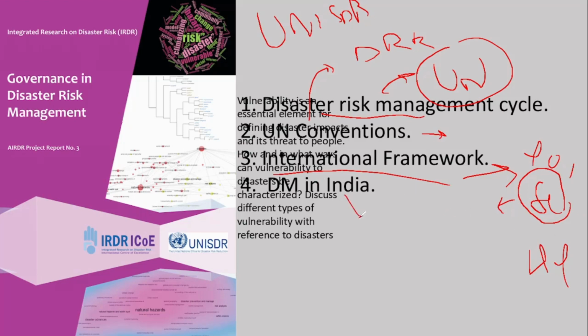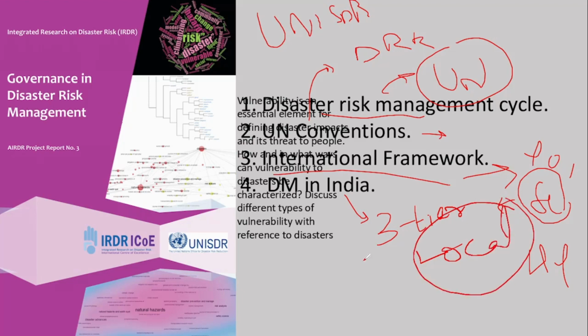Then disaster management in India, as I've told, you have 3 tier disaster management. At the top you have the NDMA, National Disaster Management Authority, then you have the SDMA, State Disaster Management Authority, and at the local level as well. There are different responsibilities given to the local governments, local administration, like your DC and all. Fine, all this comes under your Disaster Management Act of 2005. So all these things you have to read.